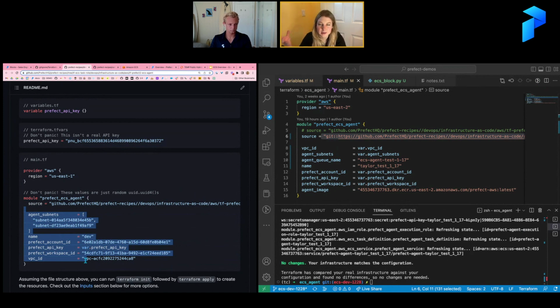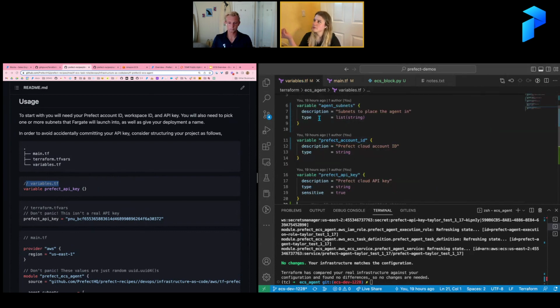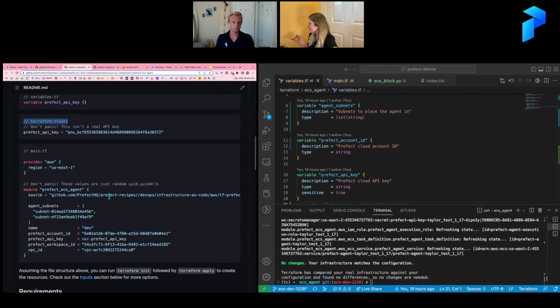A lot's going to be happening behind the scenes when you init and run this, but you need to give it information such as, what's the API key? What do you want to name the agent, etc. That will be set up by configuring a variables.tf file, which I have here. This is actually going to be pulling values from a tfvars file, and that is where I put any sensitive information, right? And again, Git Ignore.